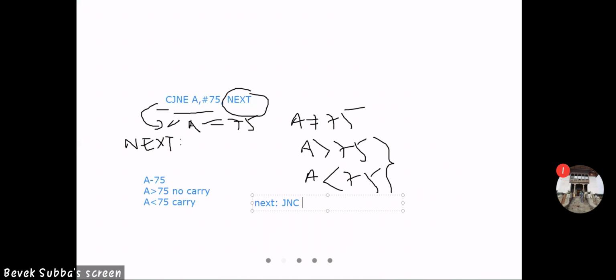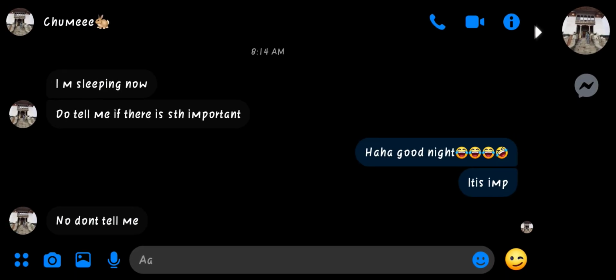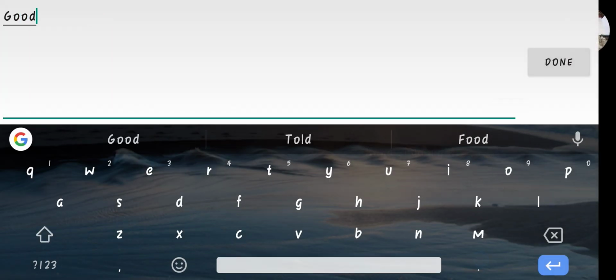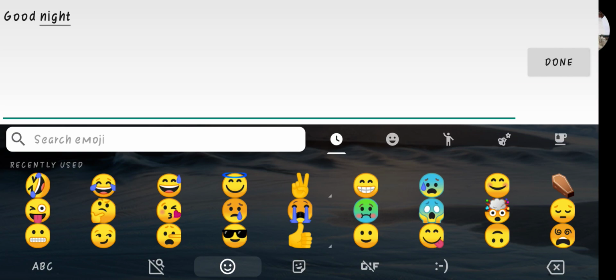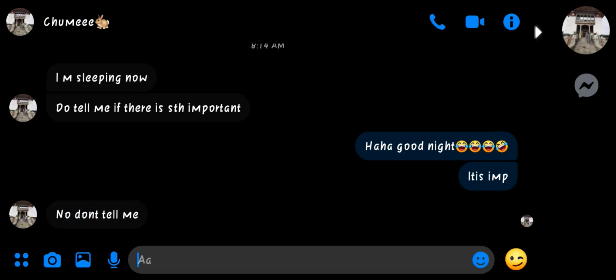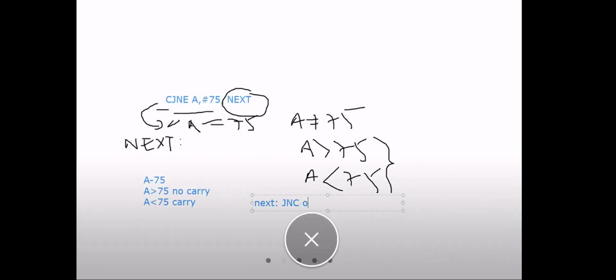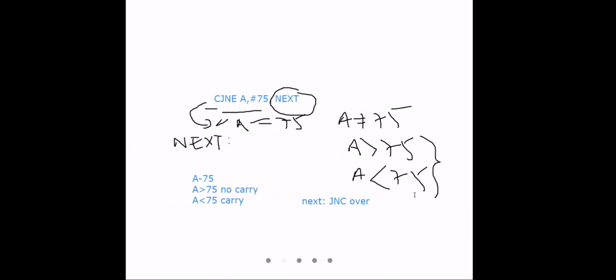If there is no carry, it should jump to, let's say, over, and these values will be analog. You should write something which is analog.